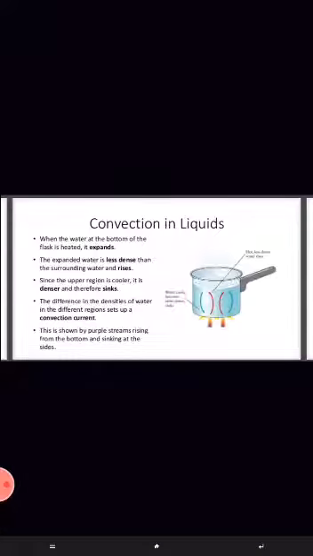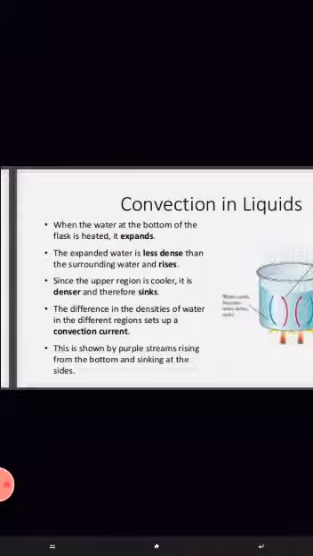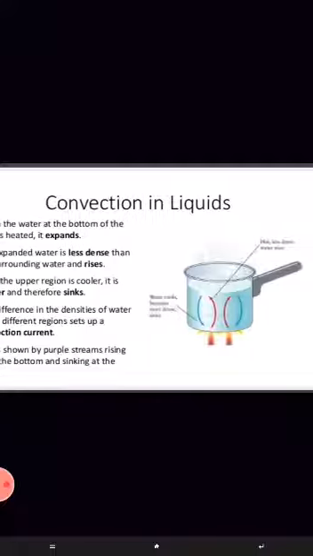Since the upper region is cooler, it is denser and therefore sinks. The difference in the densities of water in the different regions sets up a convection current. This is shown by purple streams rising from the bottom and sinking at the sides.